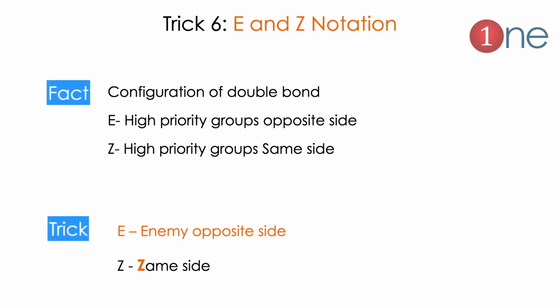Next tip will be E and Z notation. E and Z notation comes in stereochemistry, which normally says whether high priority groups are on the opposite side or the same side. Opposite side, people will write as E, same side, people will write as Z. People often confuse this, but it's easy to memorize. E means enemy, which is opposite side. Z means same. So it's very easy. E means enemy, meaning the higher priority groups are on the opposite side. Z means same side.